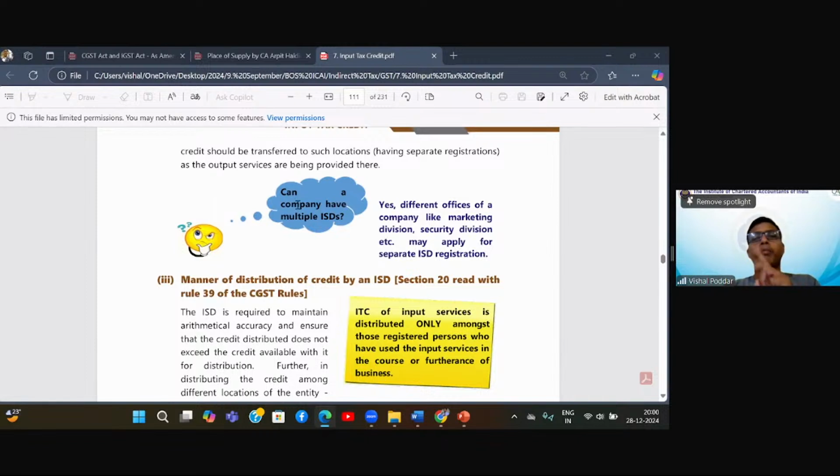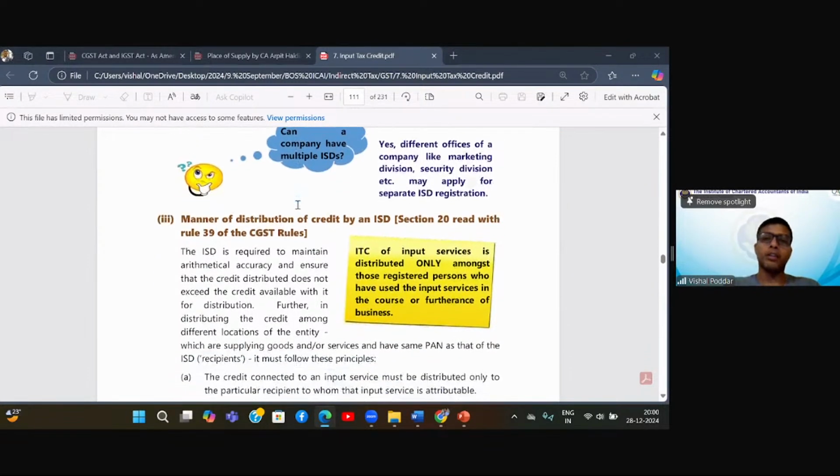So that unit will have two numbers. One is the regular number for their regular operation, and one is the ISD number, so that whatever common expenses those units are receiving, they can divide to the other units. Rather, they will have to divide from 1st April 2025. So the first answer is yes, you can have multiple ISDs, and now from 1st April, I'll say you will have to have multiple ISDs if different other GSTINs are also receiving common input services.